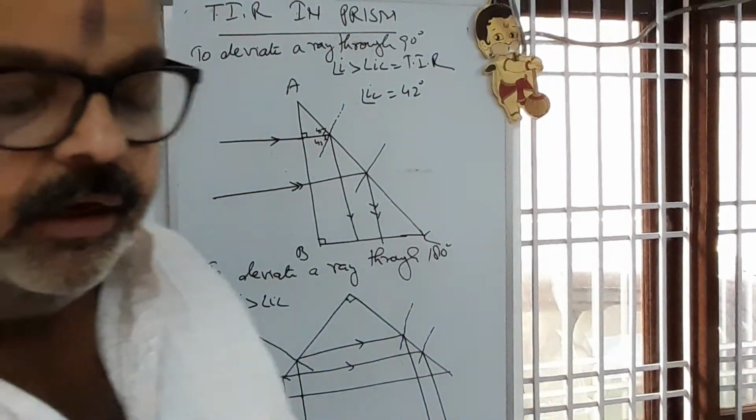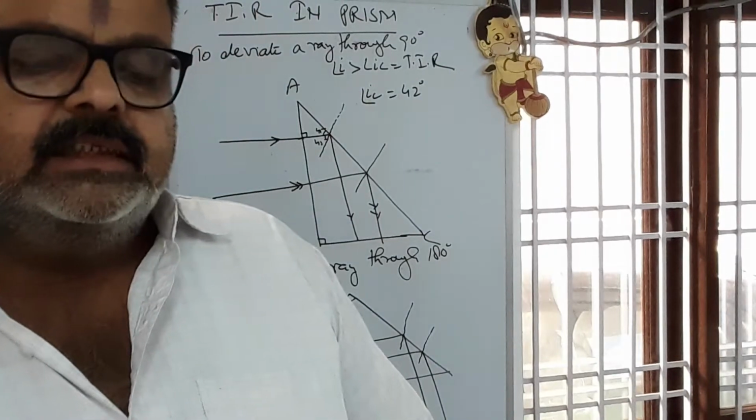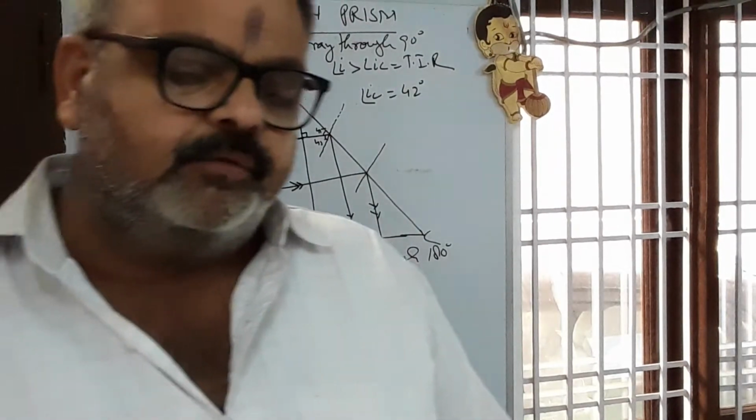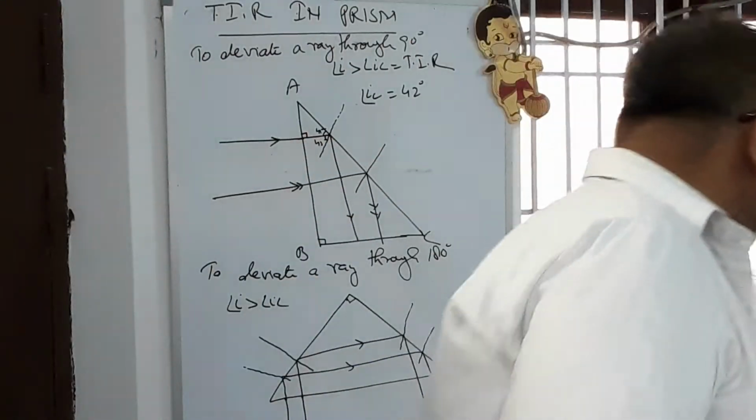Now third case, underline the use of this. Action of the prism is used in binoculars and camera to invert an image without any loss of intensity. 100% of the energy is passed, there is no loss of energy in these cases. Second case, third case, we come to erect an image without deviation. To erect an inverted image without deviation. Same way, how to erect the image without deviation.